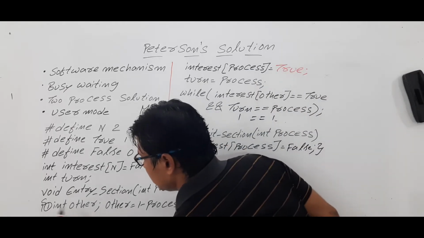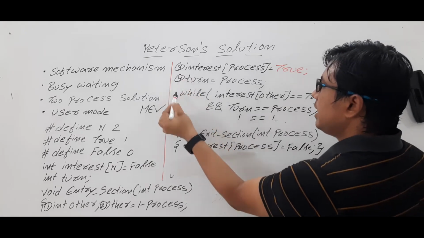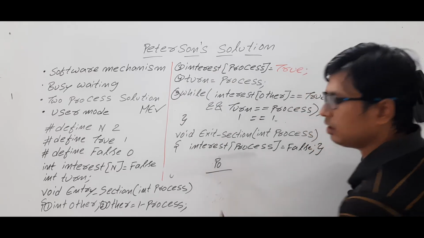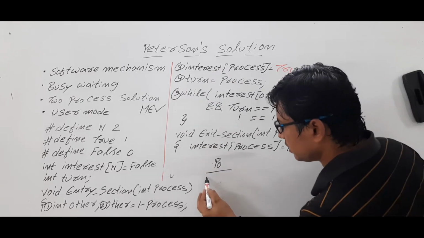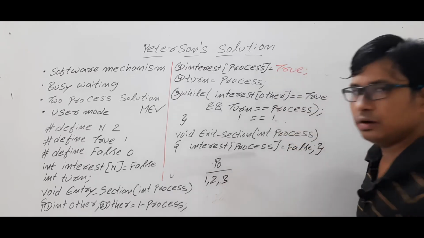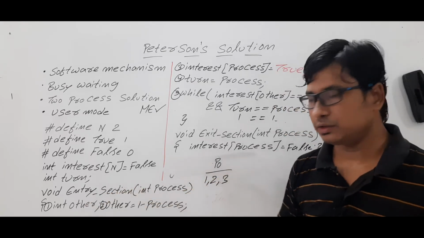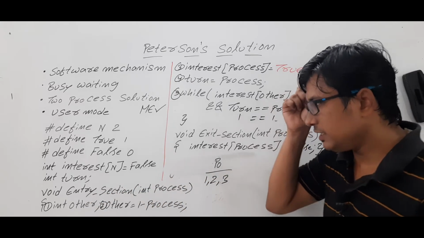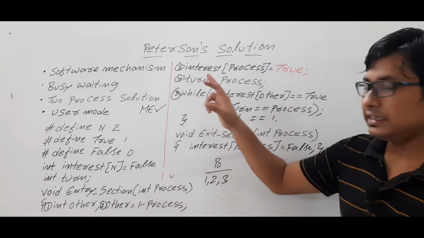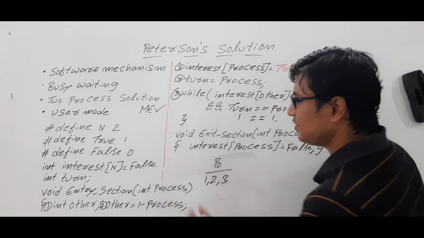This is 1, this is 2, this is 3, this is 4, and this is 5. Is it clear? Now let's take that process P0 has executed the entry section first 2, 3. Meaning process P0 has entered into the entry section and it has executed instruction 1, instruction 2, instruction 3. Is it clear? Sorry for it. Okay, now look at here.